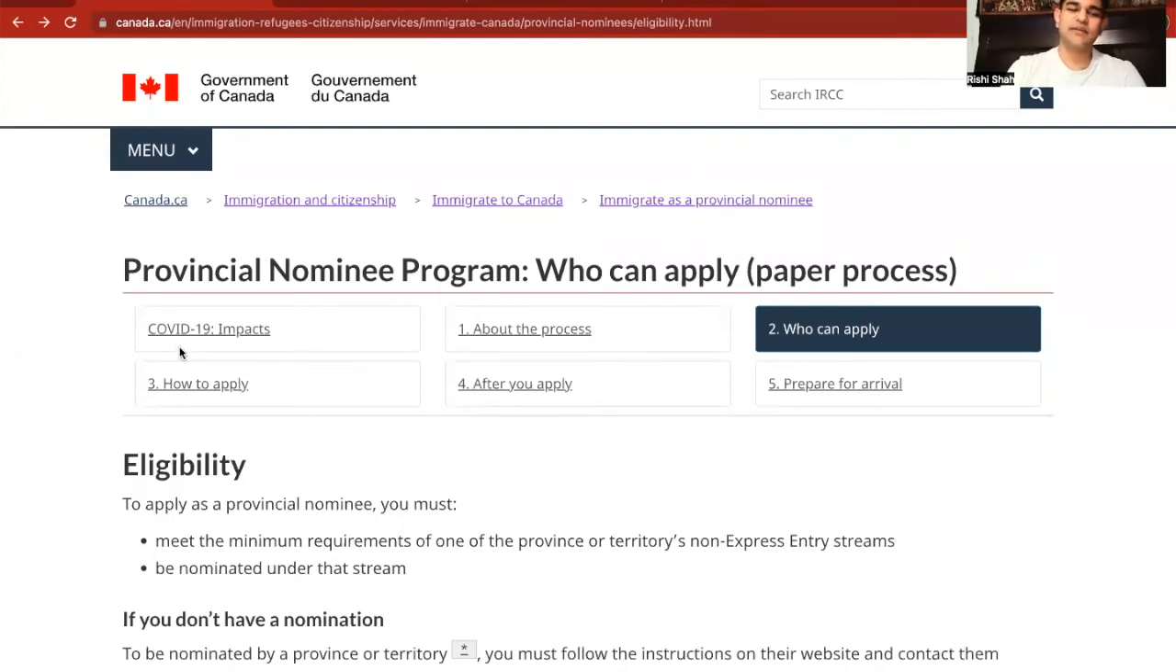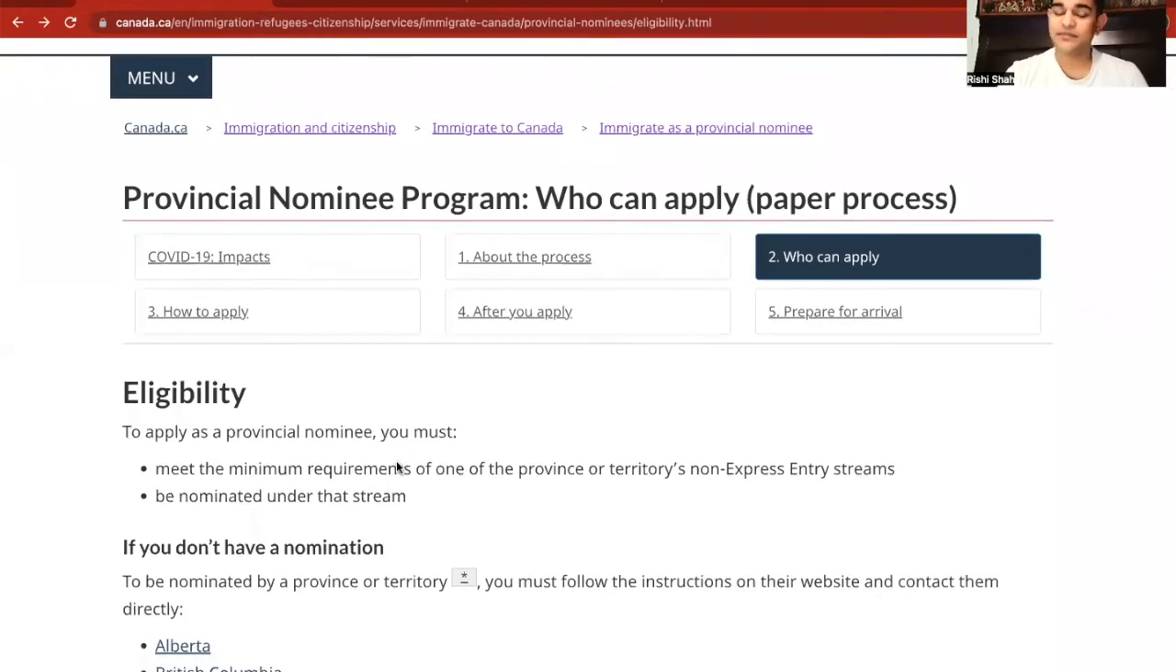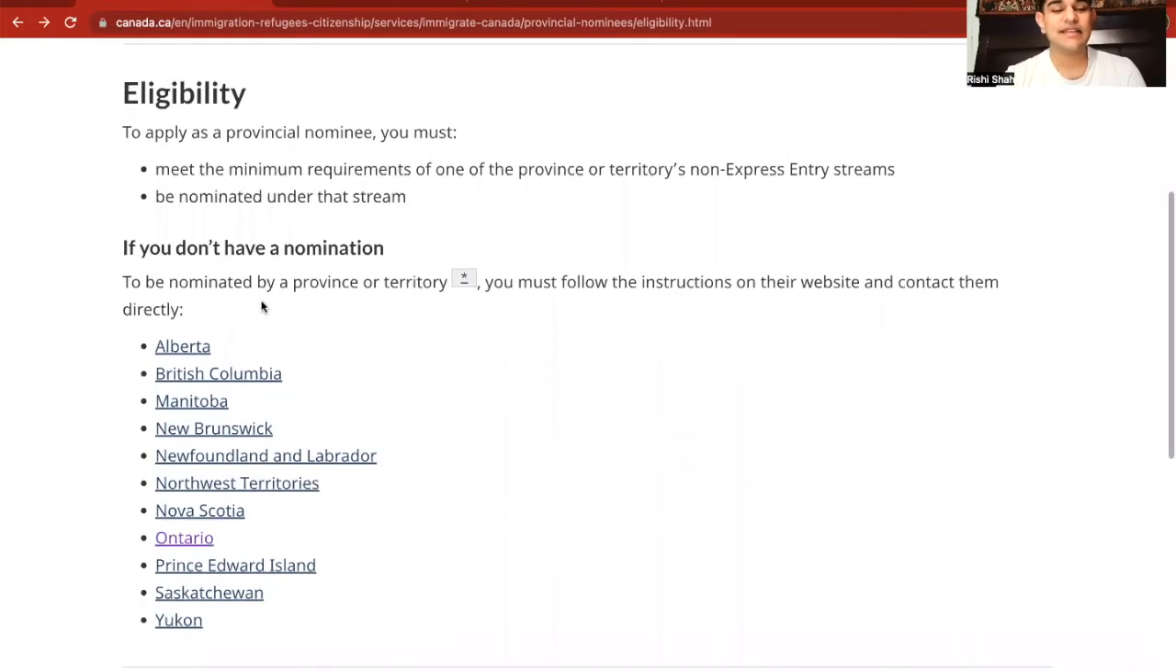Today we're going to be talking about the Provincial Nominee Program and its simplicity. After you've come to Canada on a student visa, we want to know how you can become a permanent resident, right? Well, let's first take a look at the eligibility.